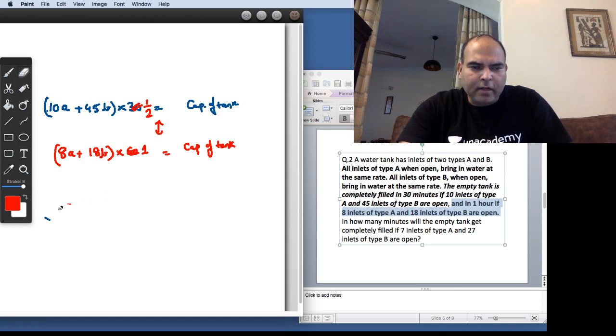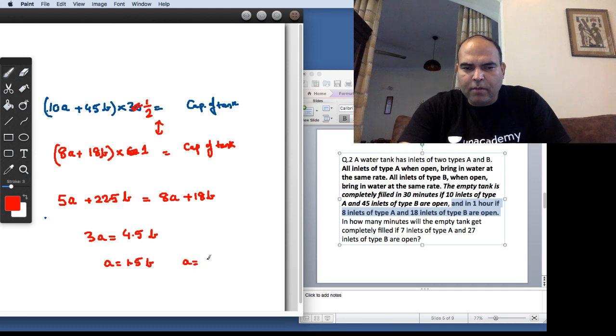So if I just write it directly, rather than going through a couple of steps in this question, you'll get 5A plus 22.5B is equal to 8A plus 18B, which basically means that 3A is equal to 4.5B, which means that A is equal to 1.5B, or A is equal to 3 by 2B.